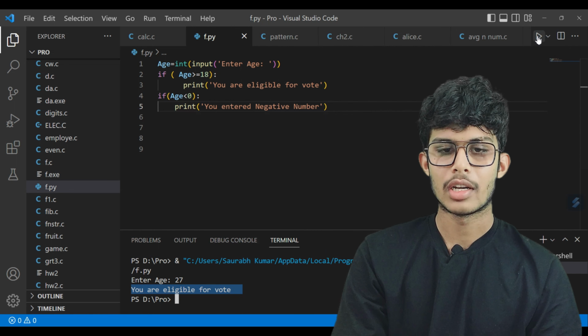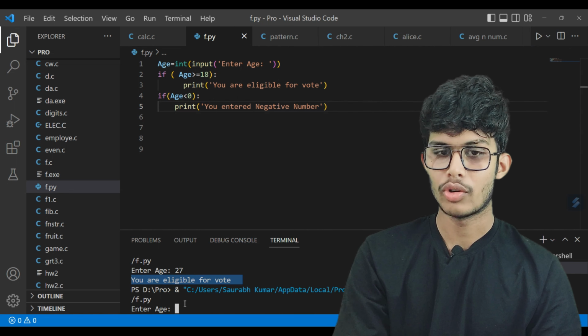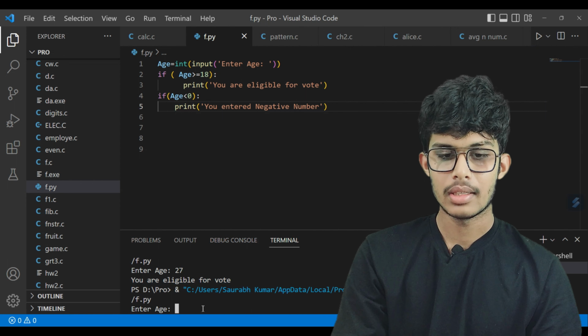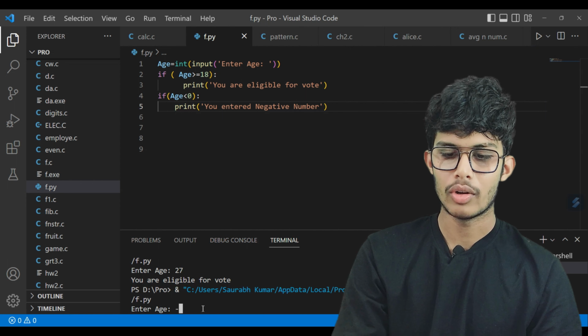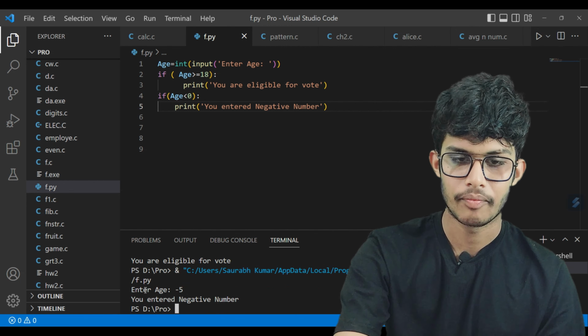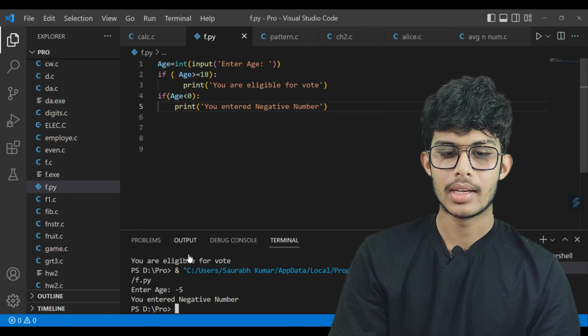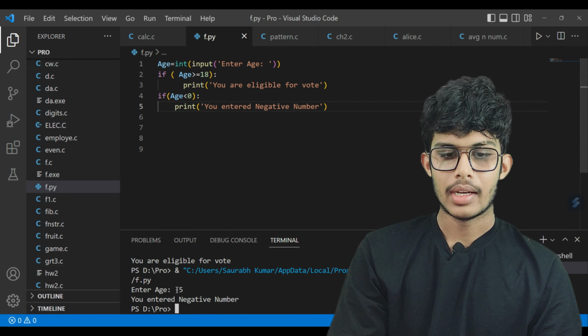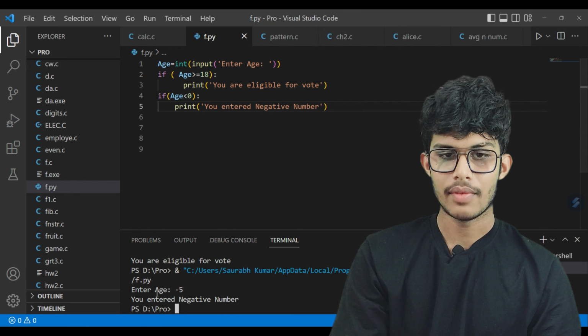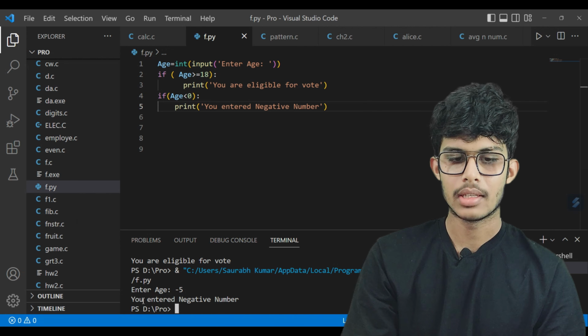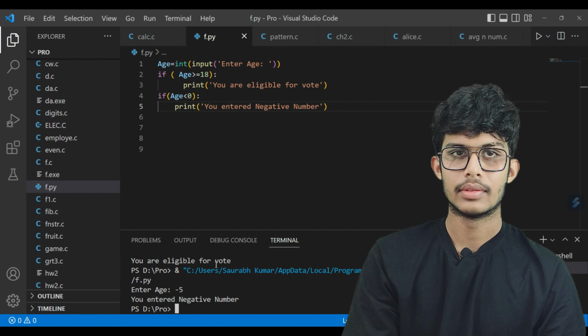For the second if statement, I am going to execute this program. In this, we also have to enter the age. Now I am going to enter -5. Here once again it checks the condition and it is satisfied that -5 is less than 0. So it has printed the output you entered negative number.